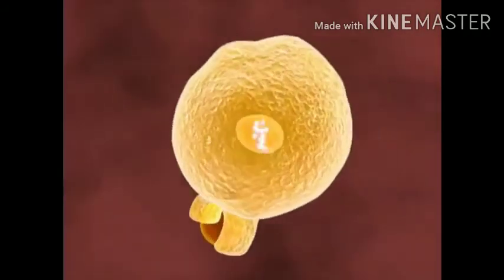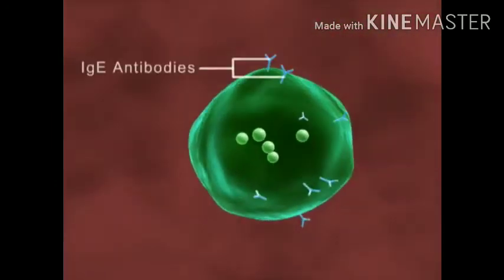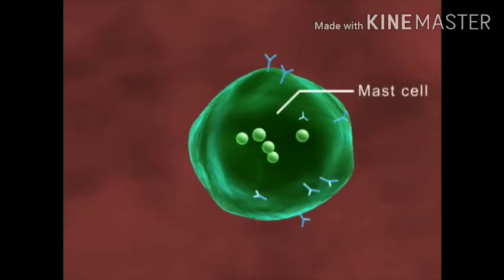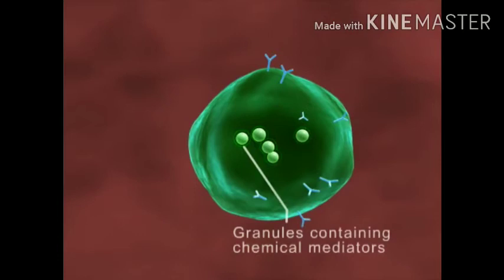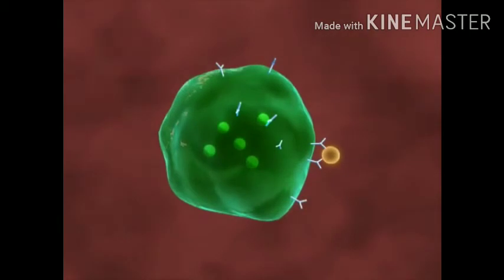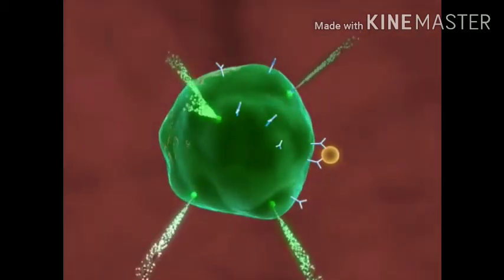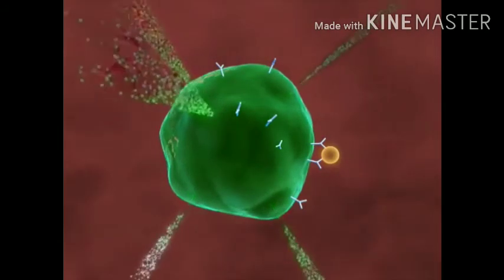These T cells activate the B cells to release substances called IgE antibodies against the allergen. These IgE antibodies sit on the surface of the mast cells. The mast cells have granules containing chemical mediators like histamine and prostaglandins. On re-exposure, the allergen binds to the IgE antibodies present on the mast cells, cross-linking them. This results in the release of histamine, prostaglandins, and other mediators into the surrounding tissue.